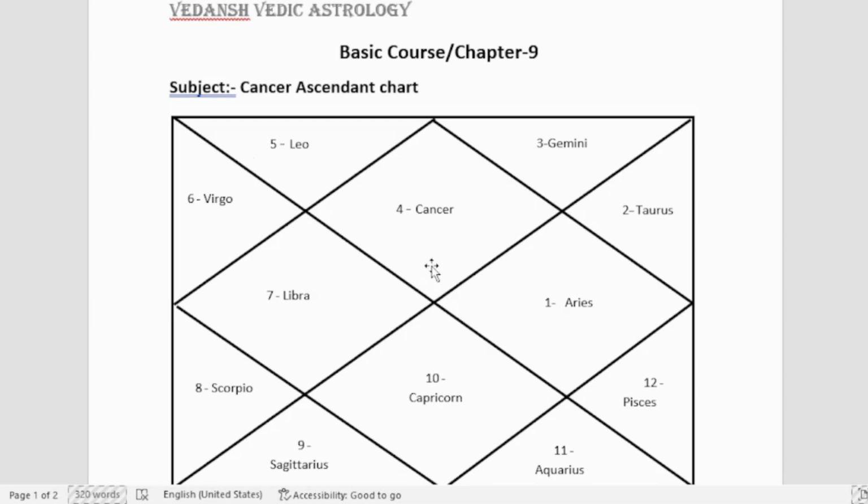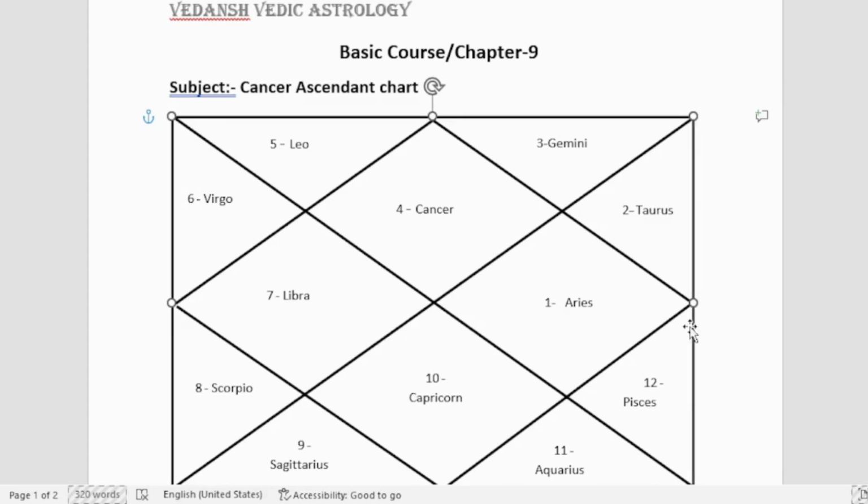Hence, they are 100% malefic planets for the Cancer ascendant chart. They are not always giving bad results. However, still their strong and positive placement or positive aspect can give some good results. But overall, they both are malefic planets for the Cancer ascendant chart.